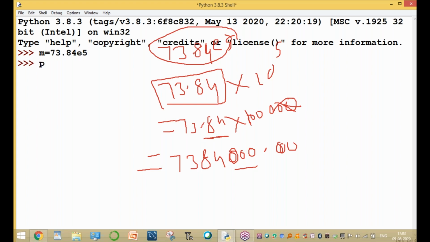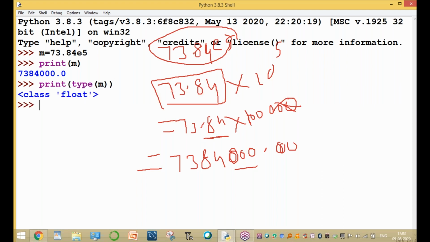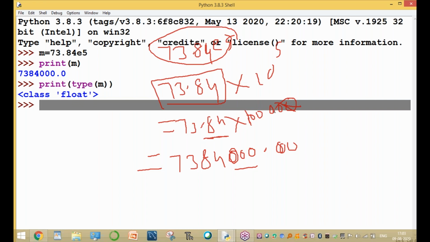73.84 E5. What is the print of M? Print of M. And what is the type of M? Type of M. The data type is a float type. Print of M means 73.84 and three zeros. That is 73.84 into 10 power of 5, which means 10 power of 5 zeros. So 73.84 is the final result.